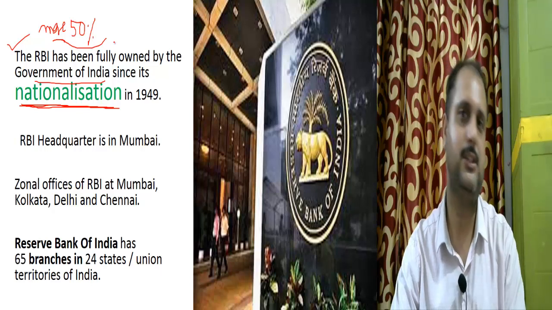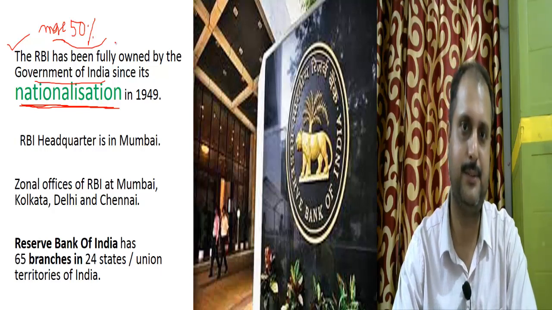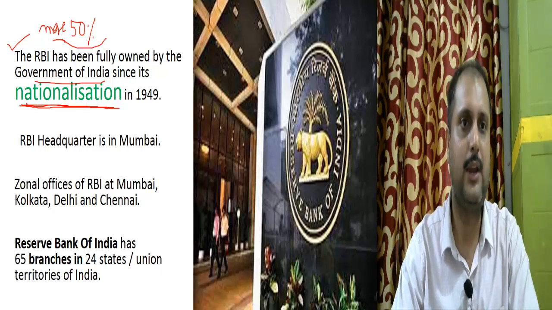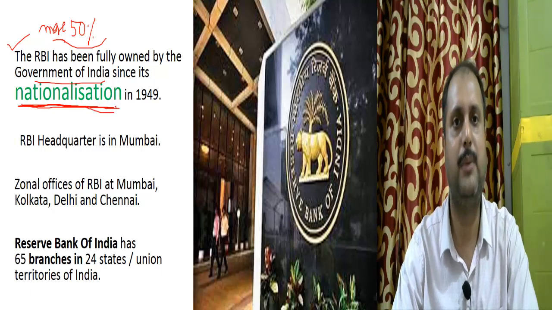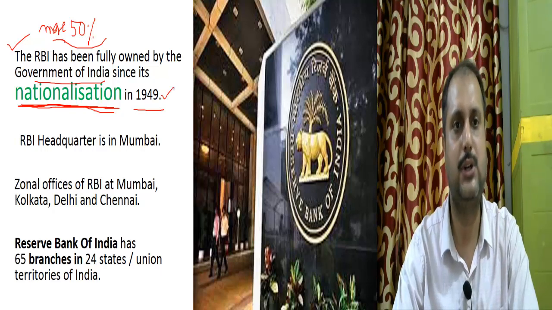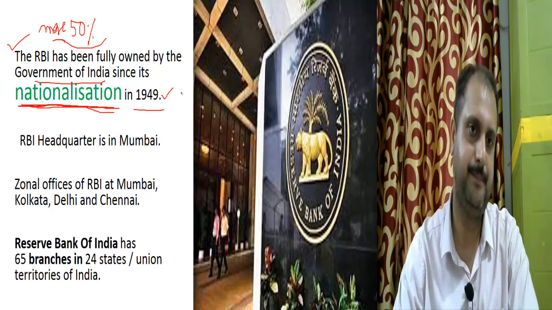So this is the difference between the government and the private bank. Now in the case of the RBI, it was nationalized, meaning the whole shares of the RBI were purchased by the government of India in 1949.